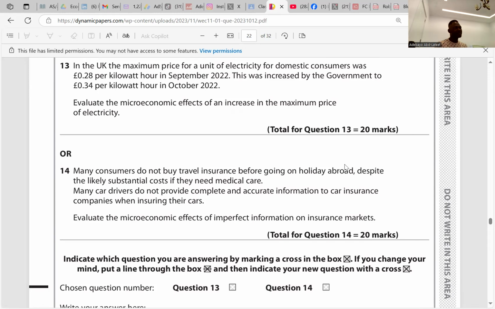Maybe extensive paperwork while doing the taxes and all that. No. High administrative cost here goes to the government, right? Because maximum price doesn't have anything to do with businesses here. So they are not doing paperwork, but high administrative cost to monitor the businesses. Great. So there could be high administrative costs because government might need to employ government workers or officials to ensure that businesses do not bypass the regulation. So that's why there's high administrative cost.